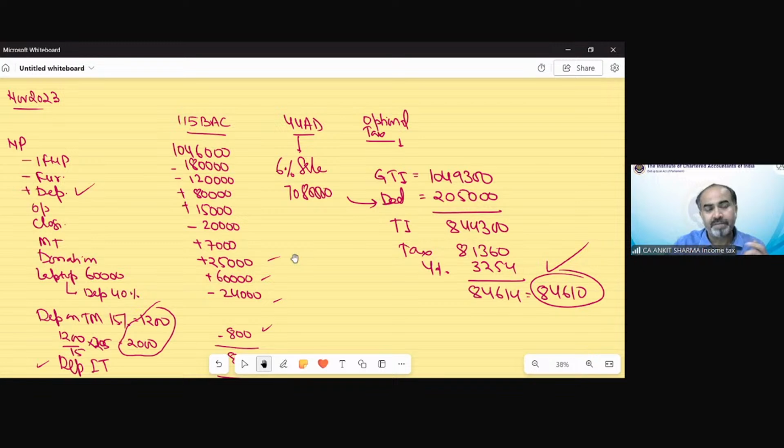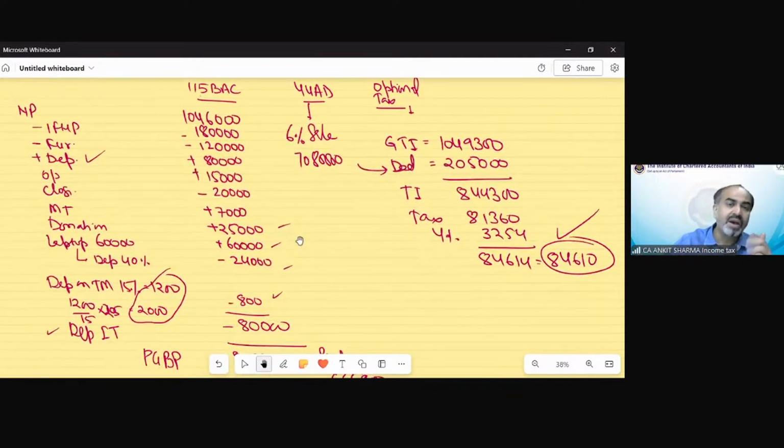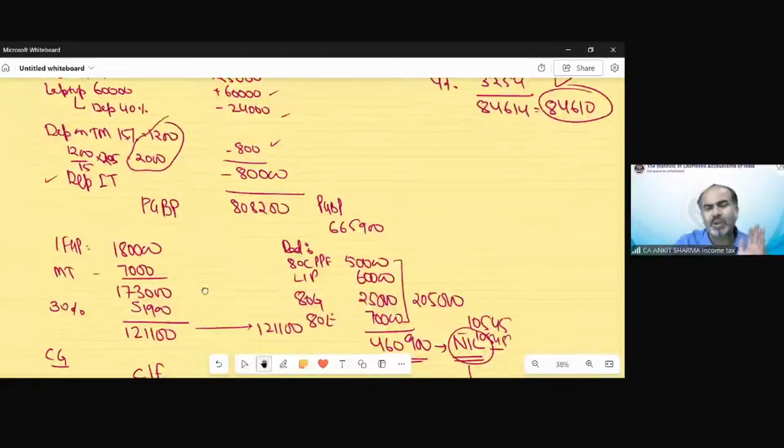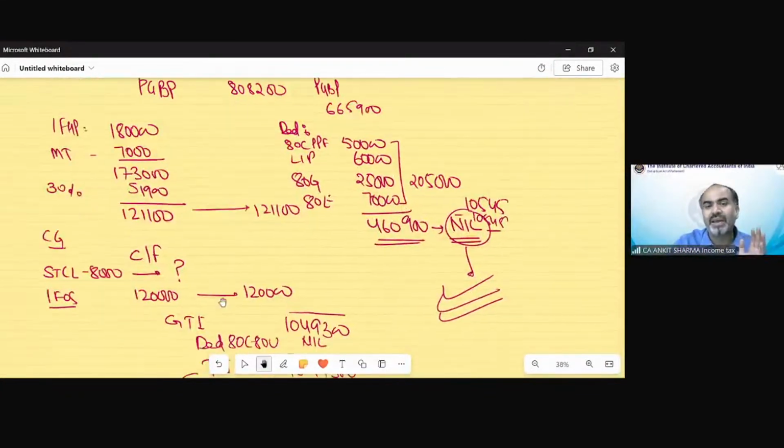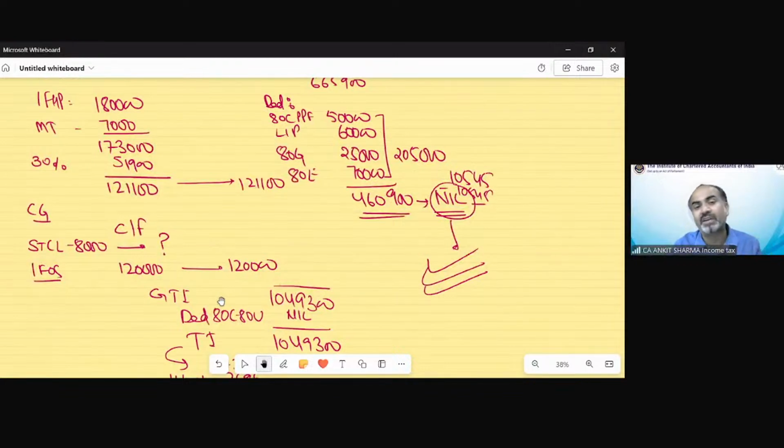And again, when we talk about section 115 BAC, you can see the PGBP part you should solve correctly. There is nothing in income from house property, nothing in capital gain, and nothing detailed in income from other sources. You might solve some deduction wrongly, or there might be a wrong calculation of tax. But even then, a majority part, 75 to 80%, would be correct if you are able to calculate the correct GTI and TI. So it's very easy to score 75 or 80% marks in that compulsory question also.